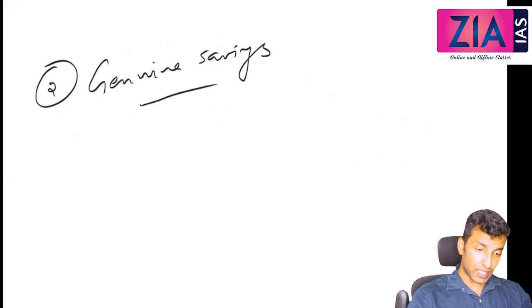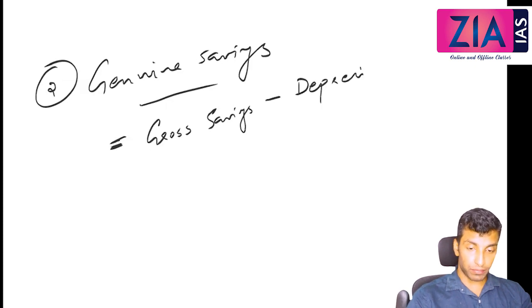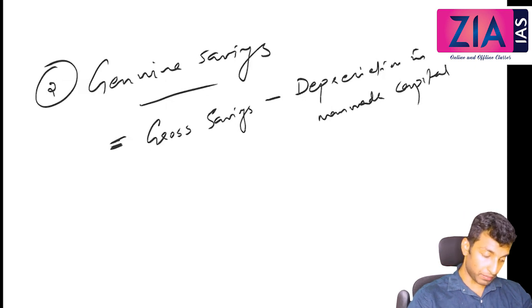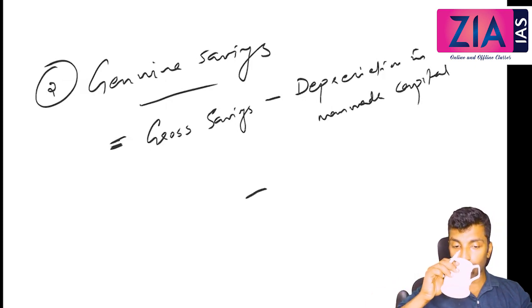Okay, so genuine saving equal to gross savings minus depreciation in man-made capital, minus, what do you think it will be?